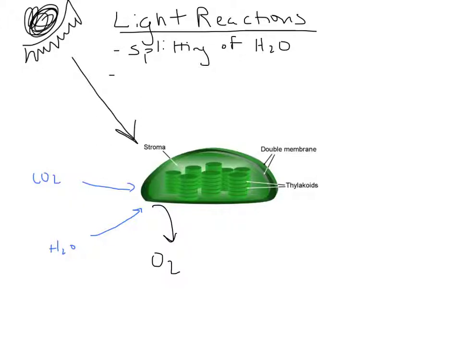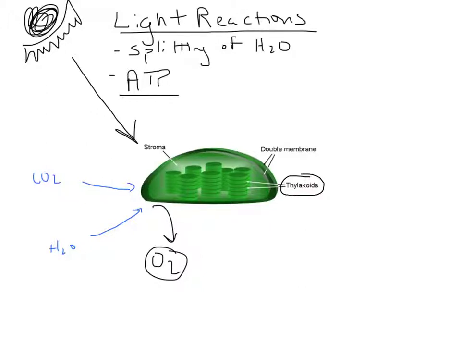And it also results in the creation of this high energy molecule that you and I can use as our energy, as our currency to carry out our everyday functions. It's called ATP, adenosine triphosphate. So the light reactions, the presence of sun, cause this water molecule to be split, releasing oxygen, the gas you and I breathe, and the production of ATP, this high energy molecule. Those light reactions occur right here in the thylakoids, those stacks that you would see in a chloroplast.